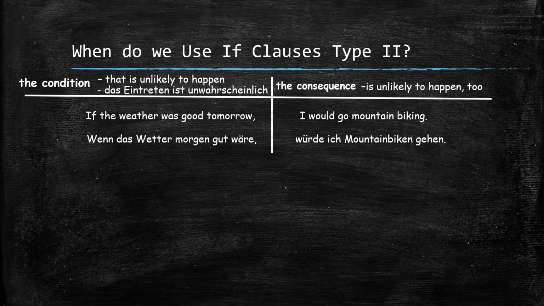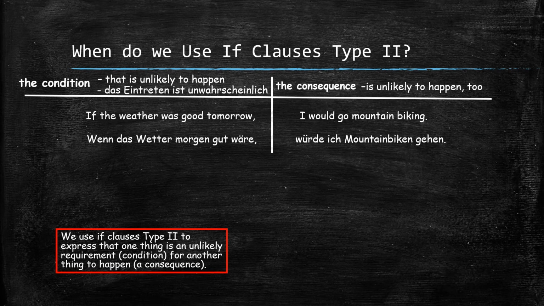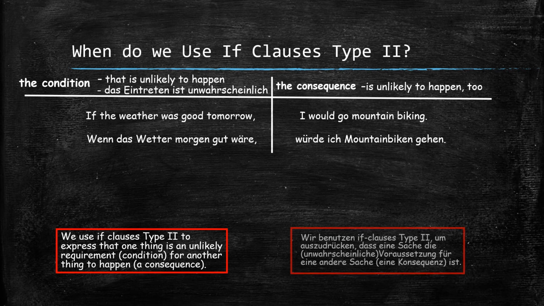So we can formulate the following sentence. We use if clauses type 2 to express that one thing is an unlikely requirement for another thing to happen. Wir benutzen if clauses type 2, um auszudrücken, dass eine Sache die unwahrscheinliche Voraussetzung für eine andere Sache, also eine Konsequenz, ist.